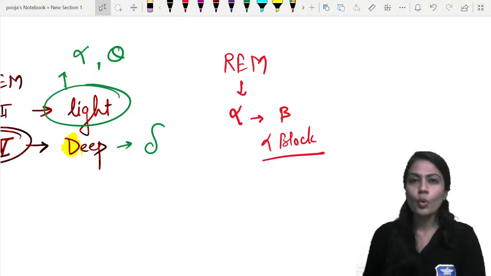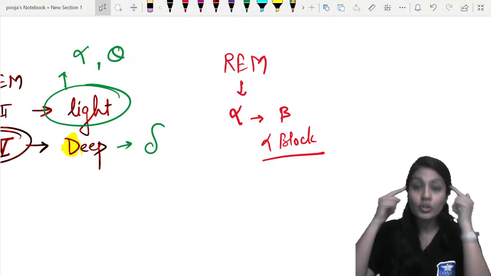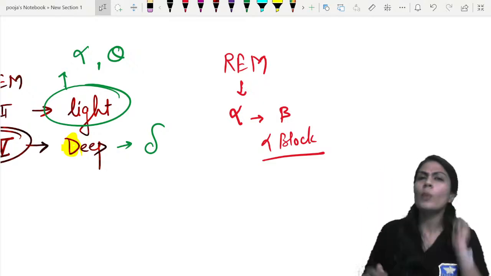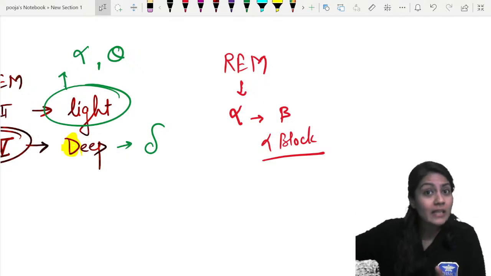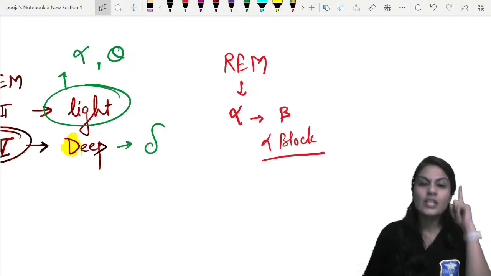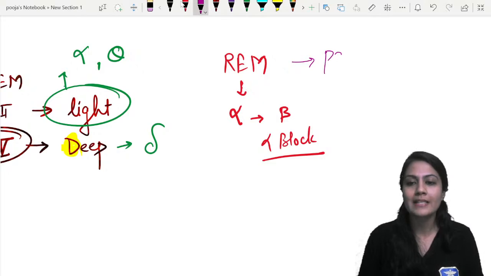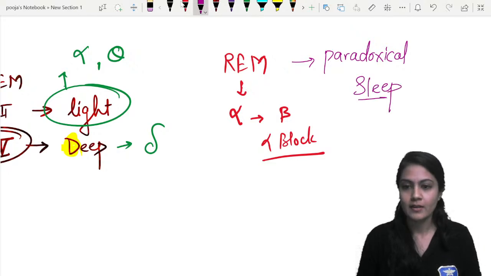Now, the more the frequency, the more is your brain activity. Usually in sleep, the brain activity should be low, but what we are seeing in the REM sleep is that the frequency is increased rather than decreasing, and that means your brain is more active during such a sleep, and that's why this is known as paradoxical sleep, right?